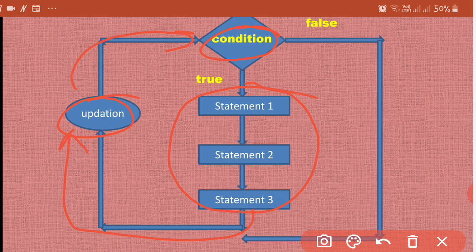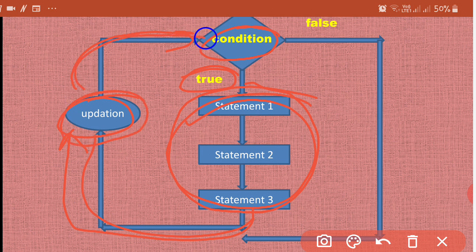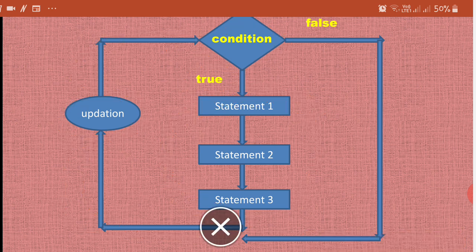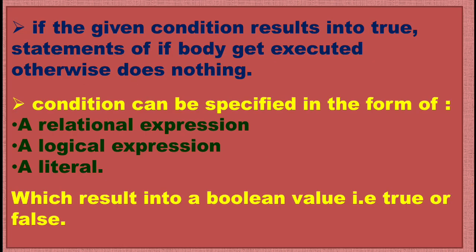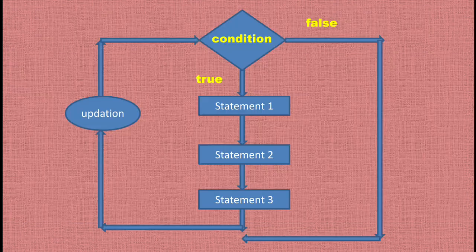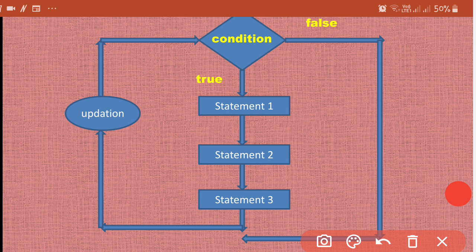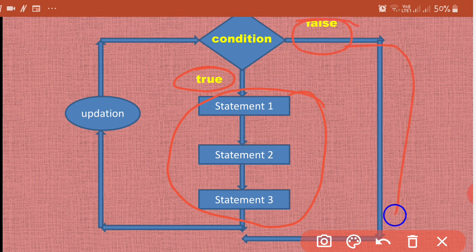If this condition is again found to be true, then again this set of statements is executed and you go to this place and update again. Then you again come to the condition, check the condition. If true, again this set of statements, means again and again on finding the condition as true, you will be executing these set of statements only. Okay, and as soon as the condition is found to be false, you will simply come out of the loop. See where the arrow is taking you.